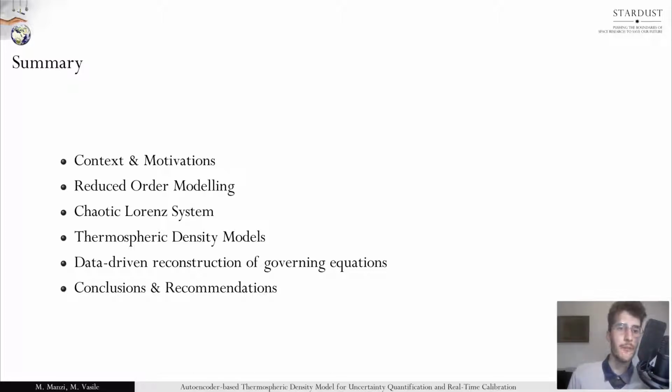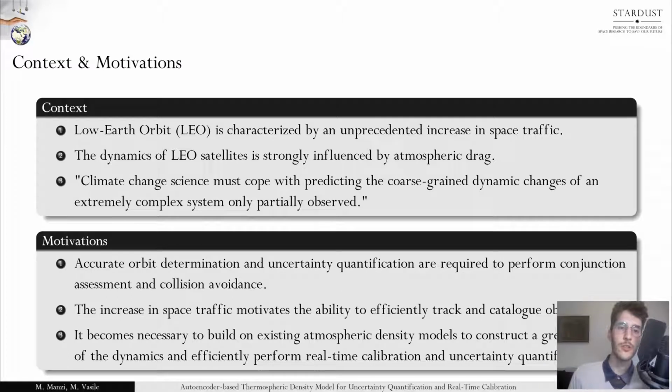So, as probably everyone in this audience knows, in the context of the so-called new space, low Earth orbit is nowadays characterized by an unprecedented increase in space traffic. The clearest example of this is the launch of mega constellations. Additionally, we notice how the dynamics of LEO satellites is strongly influenced by atmospheric drag. This force is also the largest source of uncertainty.